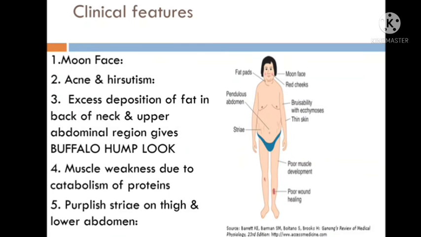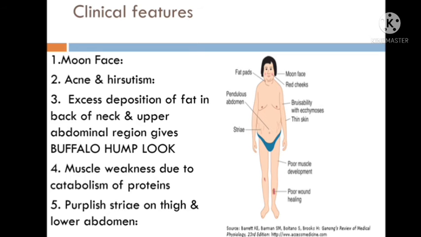Clinical features of Cushing syndrome: number one, moon face. Here a swollen and round face is there, that is because of salt and water retention and deposition of fat, and that produces facial obesity, and we get the characteristic feature known as moon face. Second, acne and hirsutism, which is because of increased secretion of adrenal androgens.